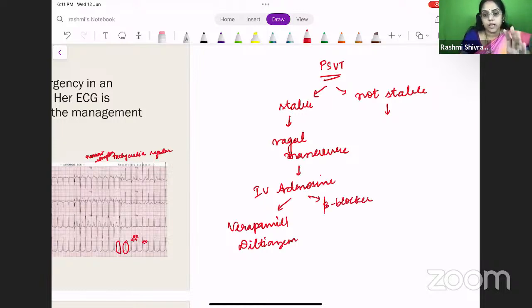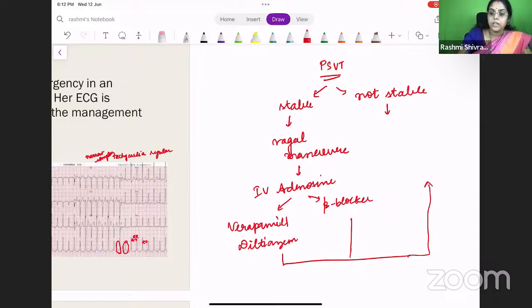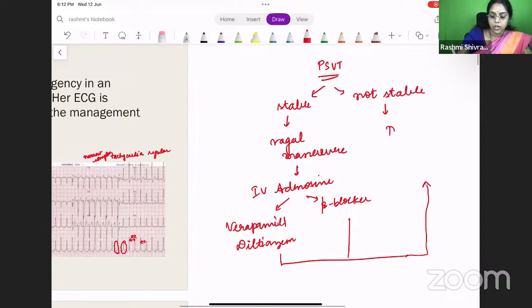So first, if the patient is stable, you give a vagal maneuver, then IV adenosine. If the vagal maneuver does not function, then you have to give IV adenosine. If that is also not working out, you can either give verapamil or diltiazem or a beta blocker. If all these things don't work out, you have to treat like how you would treat an unstable patient. So when the patient is not stable, what will you do?